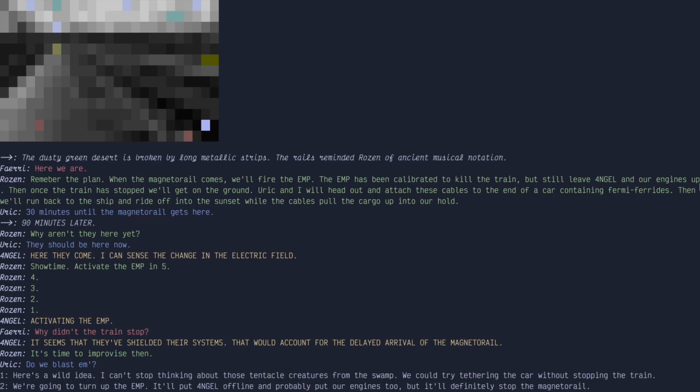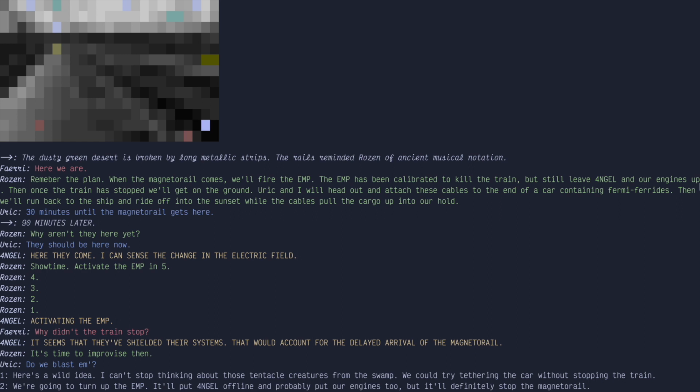When the magneto rail comes, we'll fire the EMP. The EMP has been calibrated to kill the train, but still leave Angel and our engines up. Then once the train is stopped, we'll get on the ground. Yurik and I will head out and attach these cables to the end of a car containing Fermiferrides. Then we'll run back to the ship and ride off into the sunset while the cables pull the cargo up into our hold. Ooh, good plan.